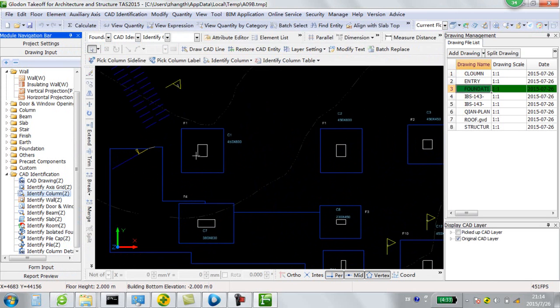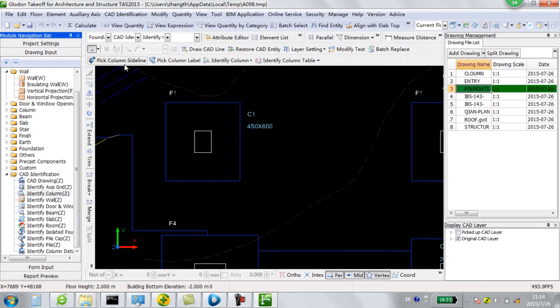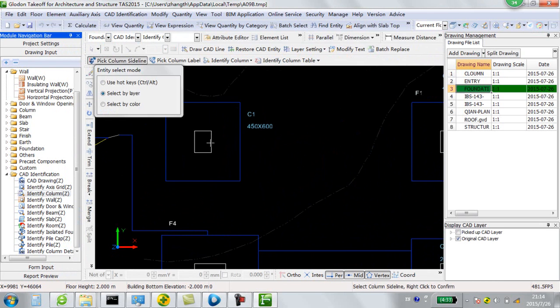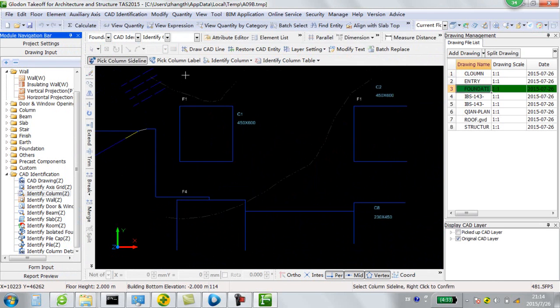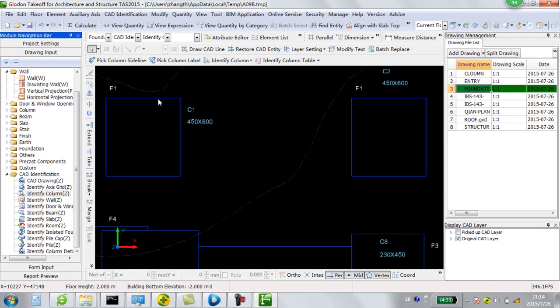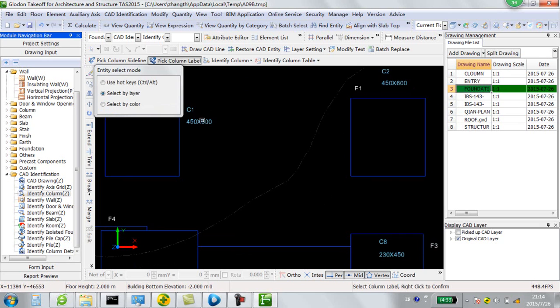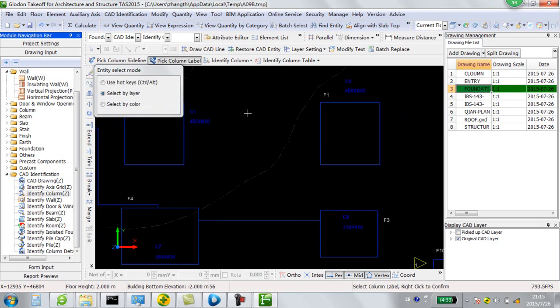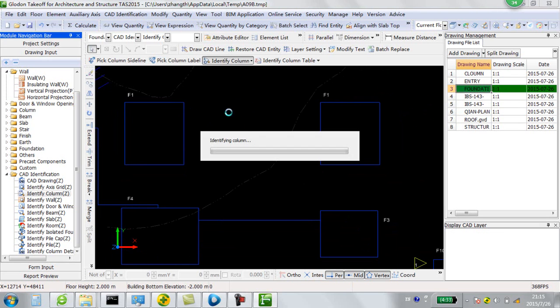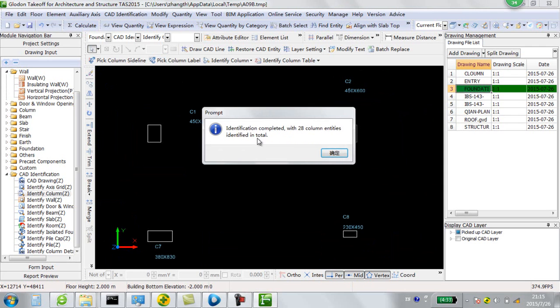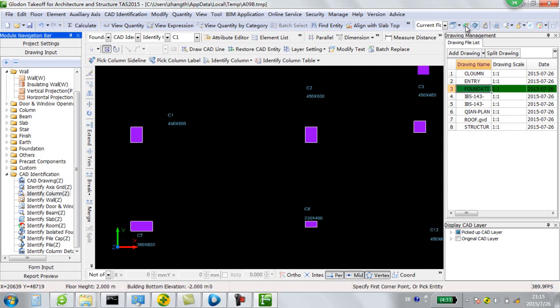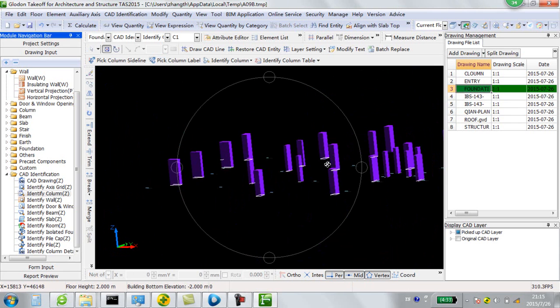Now we identify the column first. Three steps: pick up the column side line to get the correct location and size of the column, then pick up the column label. We can get the column name. After that, we use auto identification. Now we get 28 columns. Now we check the 3D view.